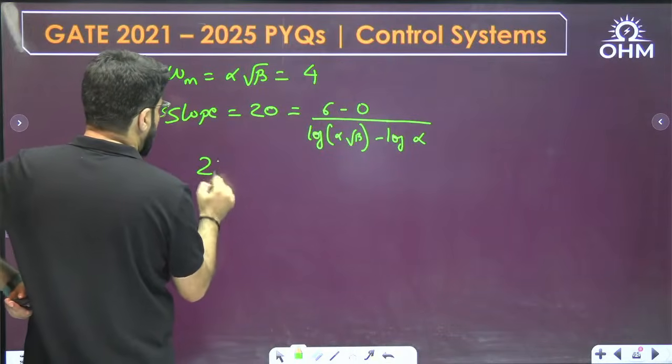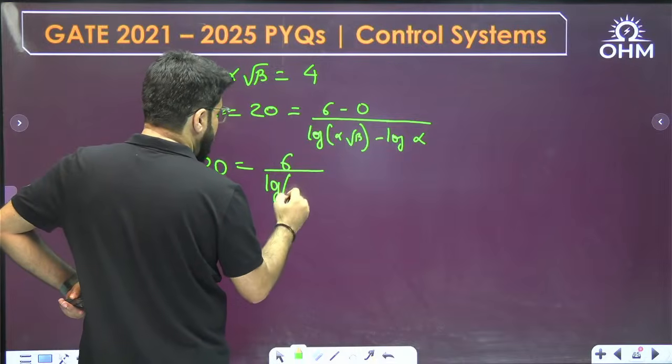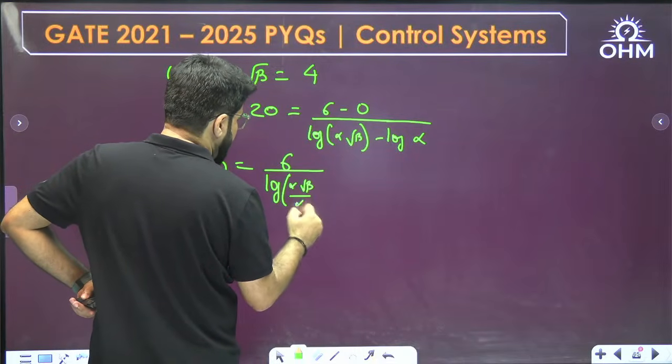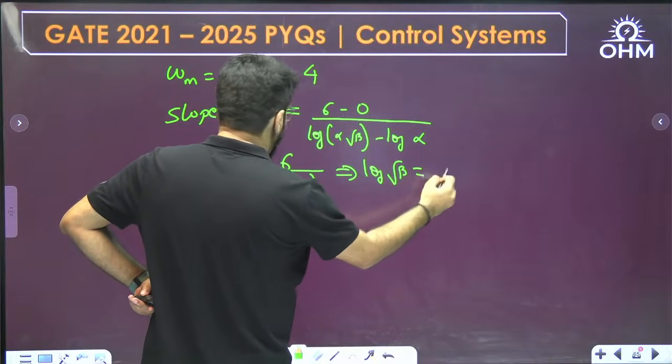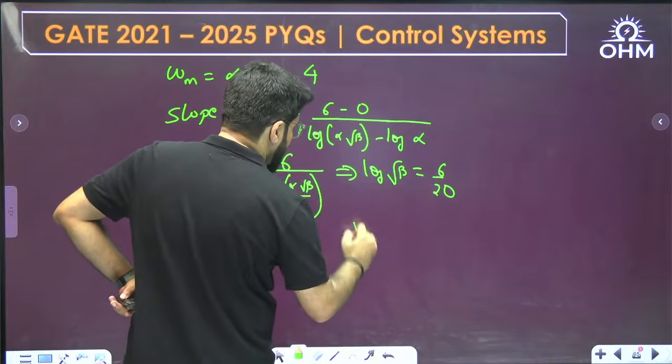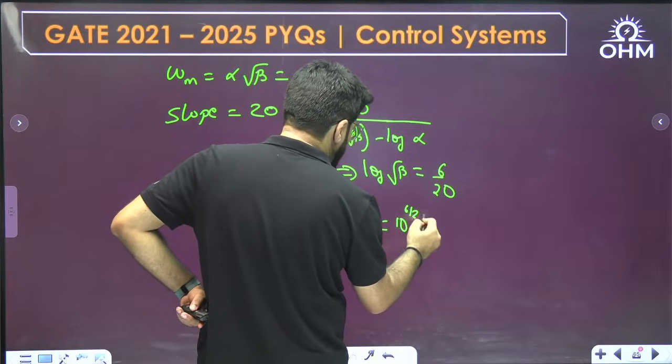Okay, so I have 20 equal to 6 divided by log a minus log b, which is log a by b, alpha root beta by alpha. Alpha will get cancelled. So what you are getting from here is log root beta, and that is 6 by 20. Okay, so what is the value of root beta? It is 10 raised to the power 6 by 20.